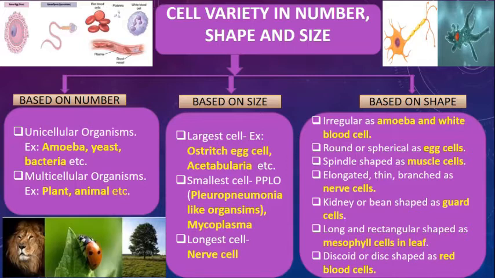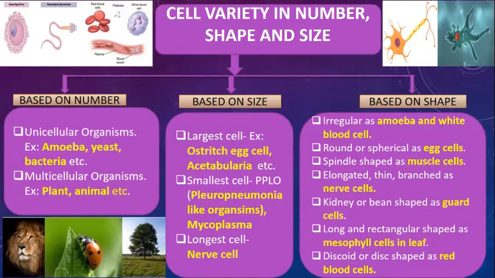So next category is based on size. Cells are of different sizes. For example, the largest cell you will see is the ostrich egg cell or the acetabularia. The smallest cell is found in the mycoplasma and the PPLO. PPLO means pleuropneumonia-like organisms, and this is the smallest cell which is present.